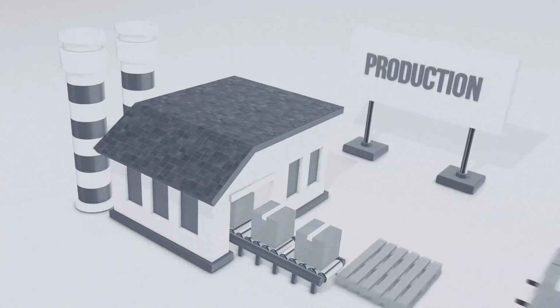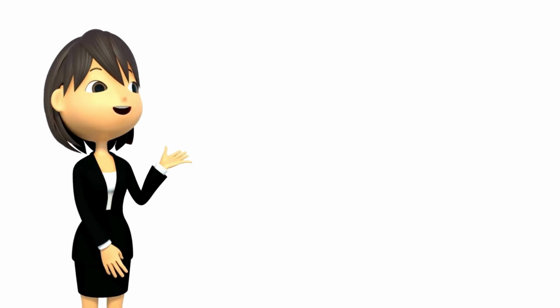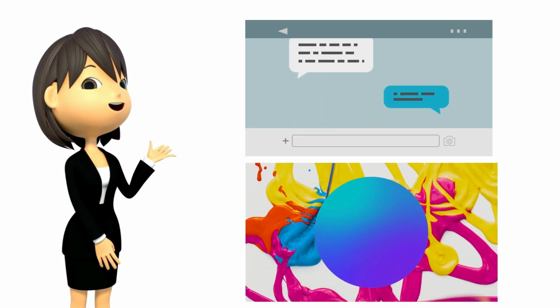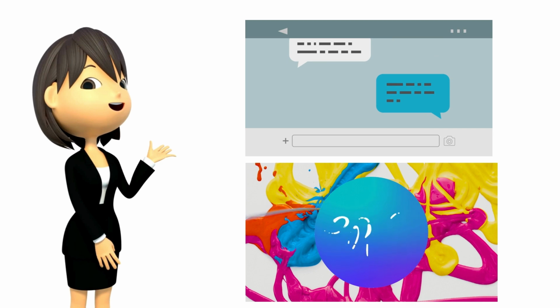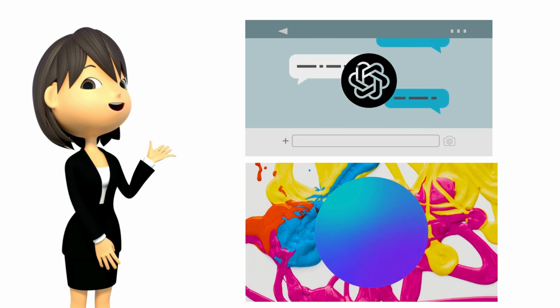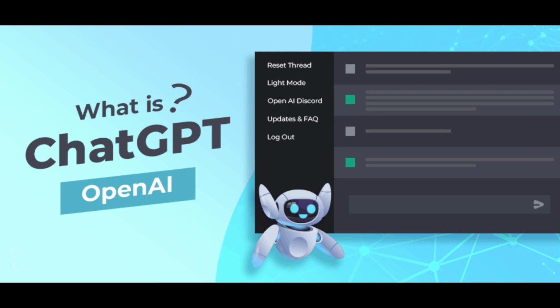Now, before we dive into the nitty-gritty, let me introduce you to the two secret weapons in this game, ChatGPT and Canva. These AI tools are changing the video content creation game. You can use just these two AI tools to create story videos for your channel, motivational videos, you name it. However, today, I will be showing you how to use both tools to create fact shorts for your channel. Let's kick things off with ChatGPT.